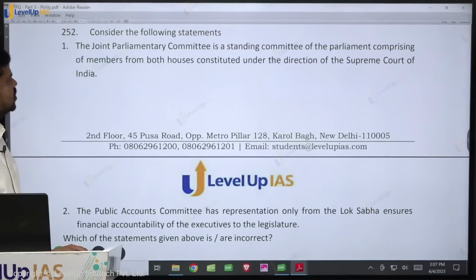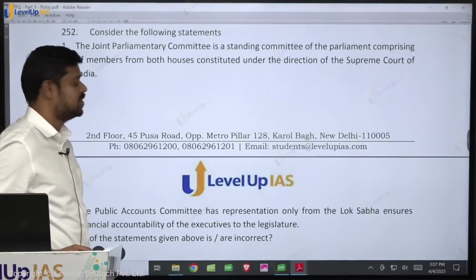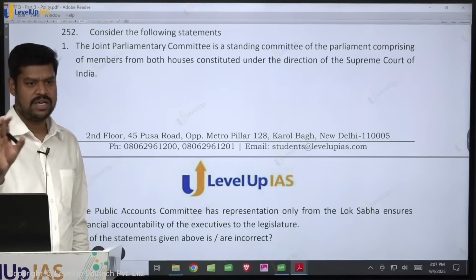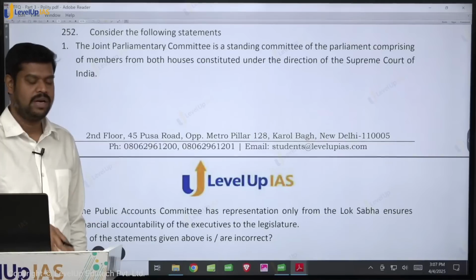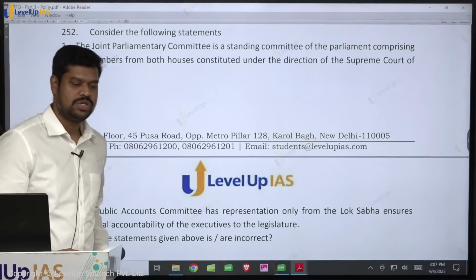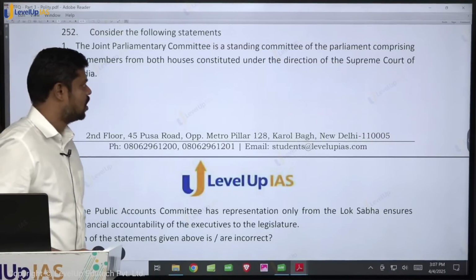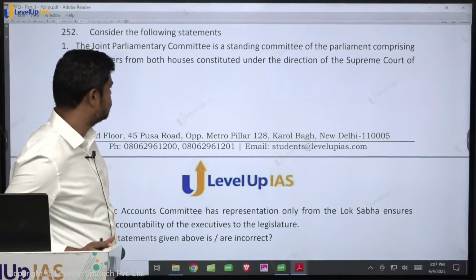Statement 1. The Joint Parliamentary Committee is a standing committee of the Parliament. JPC is again very important. There are a lot of small news articles that I have come across with regard to the Joint Parliamentary Committee, so there may be a question on it also. The Joint Parliamentary Committee is a standing committee of the Parliament comprising members of both the houses, constituted under the direction of the Supreme Court of India.